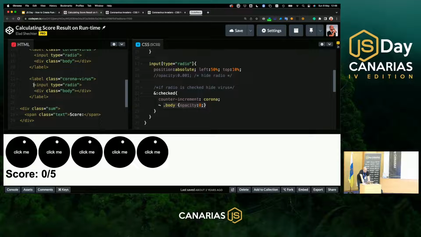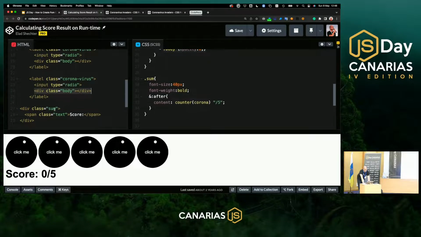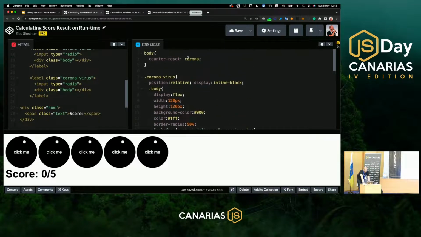You see, if this input type radio is checked, it will go to this element and hide it with opacity of 0. And the last thing, I just need to print the total score. I'm selecting this class sum. As you can see, the after pseudo element will come here, and I'm using the property of content with the native CSS counter function that prints the corona value that we incremented here and created here.